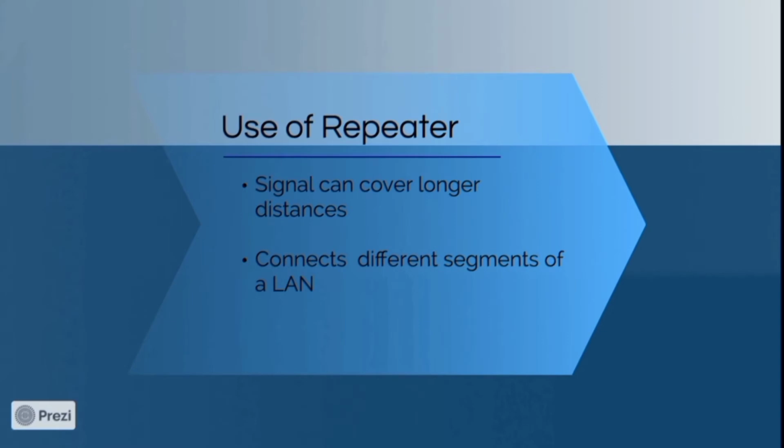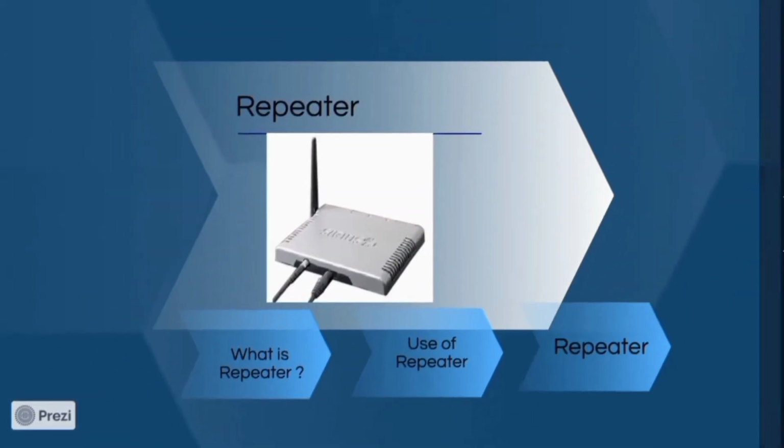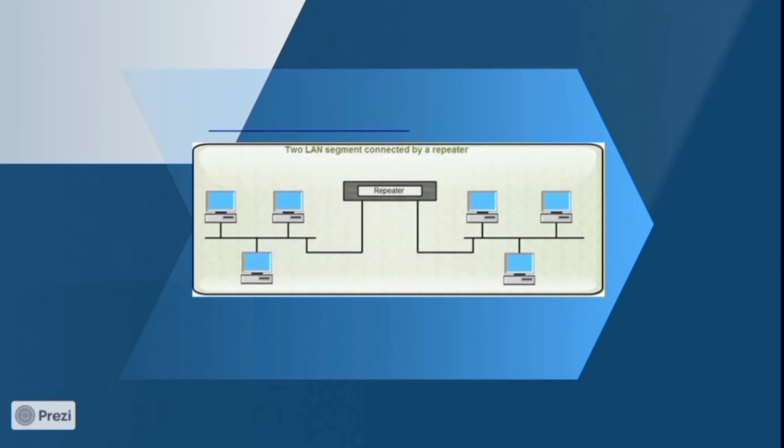What is the use of a repeater? As a repeater regenerates incoming weak signals, it can cover longer distances. And we know that a single LAN can be segmented into two or more LANs for management purposes. So to connect those segments of LAN, we can use this repeater device. As shown in this image, a repeater can connect multiple LAN segments.